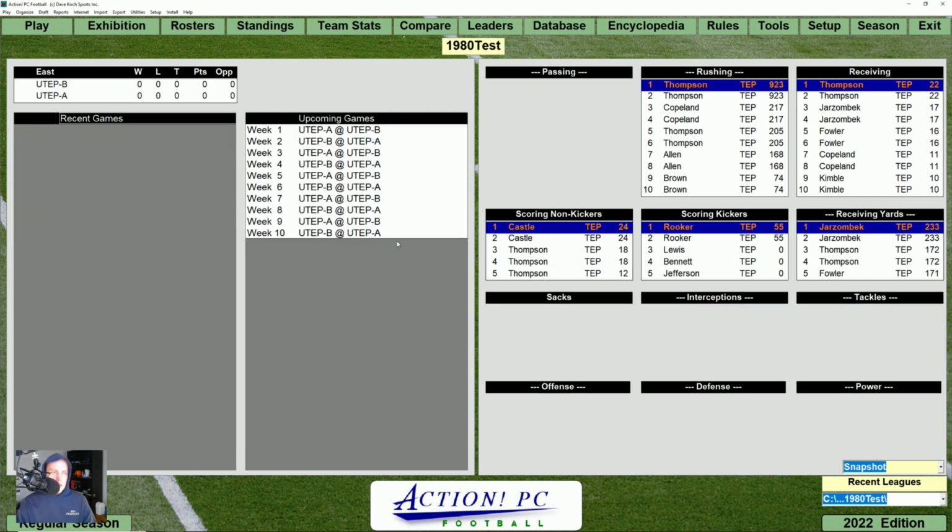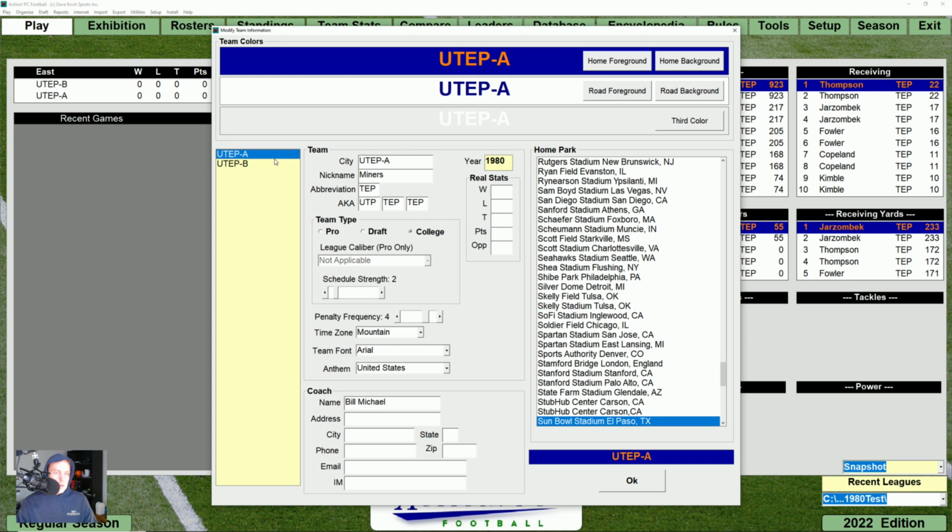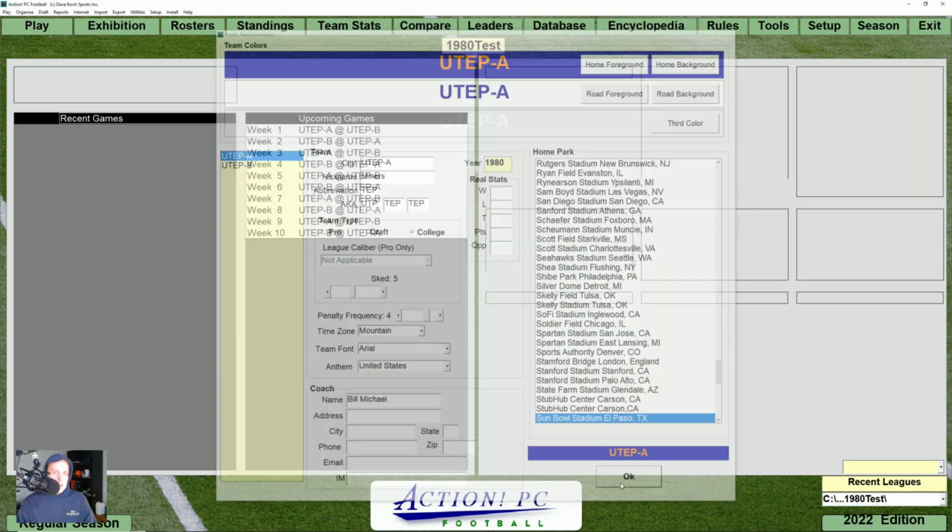Okay, here we are again. It took me a little while to figure out what to do to reset the season statistics, and as you can see, not everything here has been reset, but it is the way that it is now. We're going to go back over here to our teams, to team information. We're going back to UTEP A, and we're going to give them a schedule strength of 5 instead of 2. So let's see what difference that's going to make.